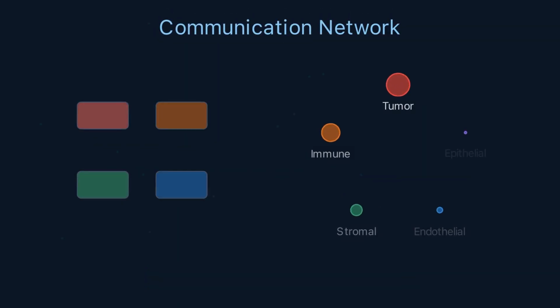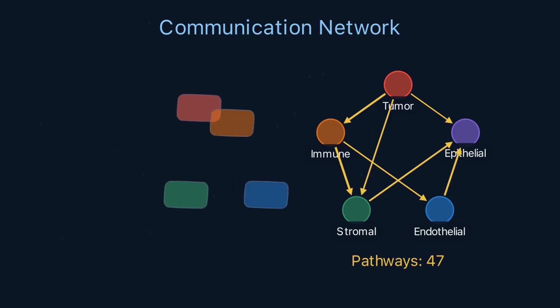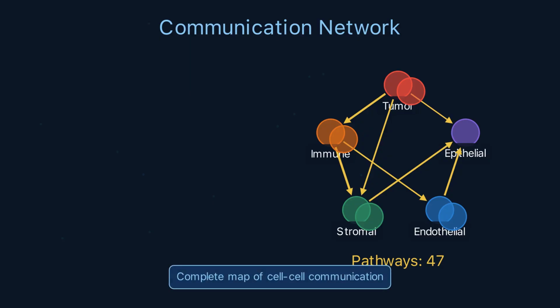CellChat assembles all these individual routes into a complete communication network. Each cell type is a node. Each significant ligand-receptor interaction is an edge. The network reveals the full architecture of cell-cell communication: which districts talk to which, through which channels, and how strongly.